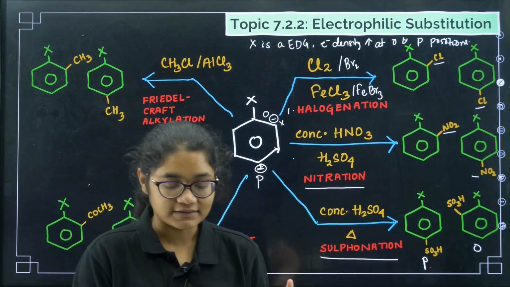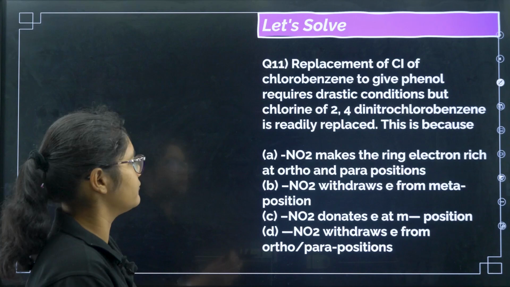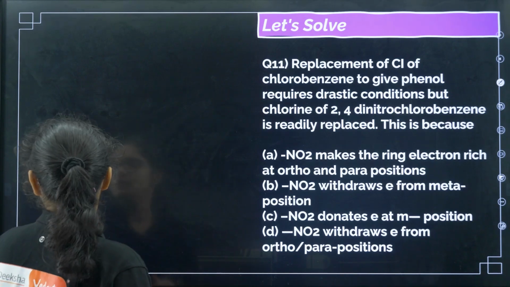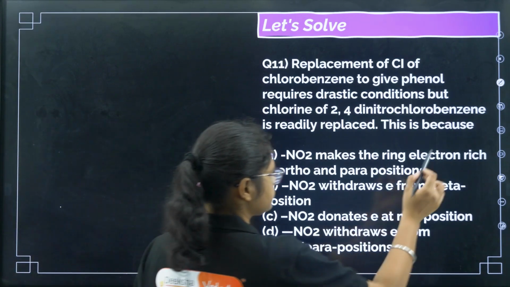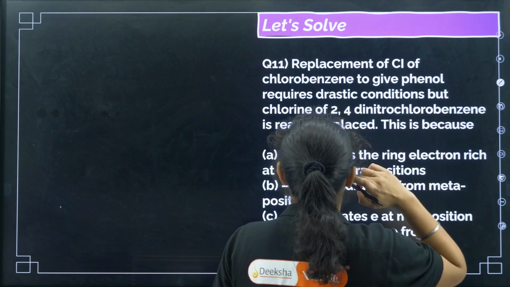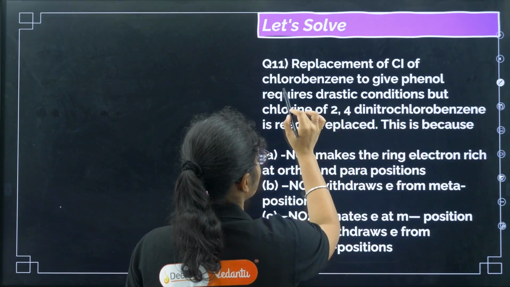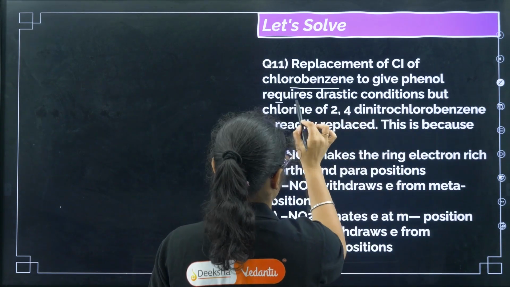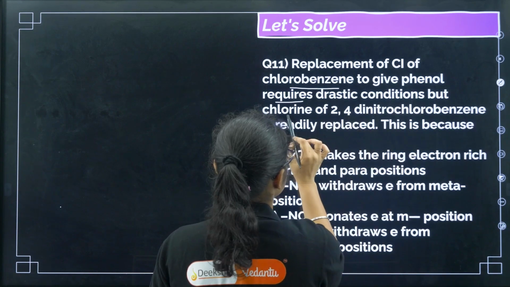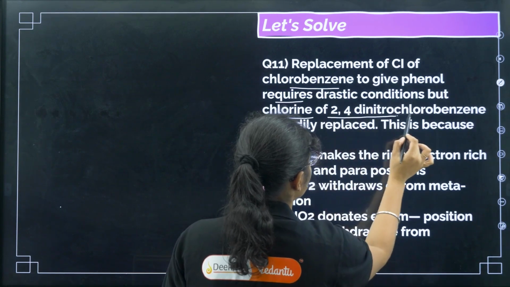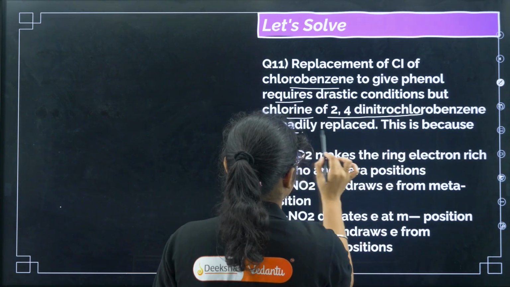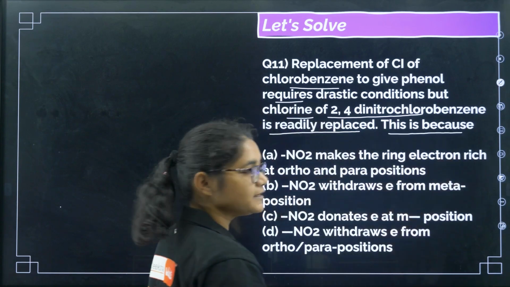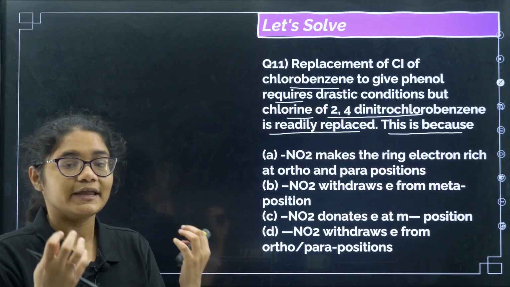Okay. Now this third part is your reactions. We'll do some questions first from here. Now the replacement of chlorine of chlorobenzene to give phenol requires drastic conditions, but chlorine of 2,4-dinitrochlorobenzene is readily replaced. This is because, as we just discussed, when we add NO2 groups, it makes the